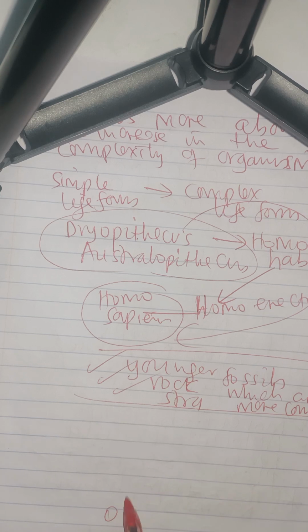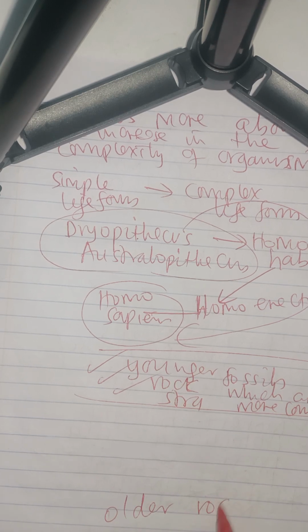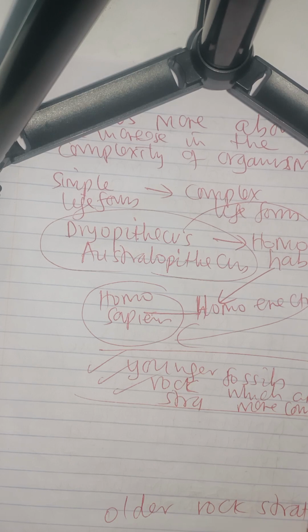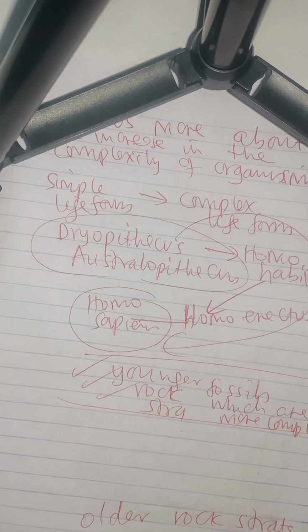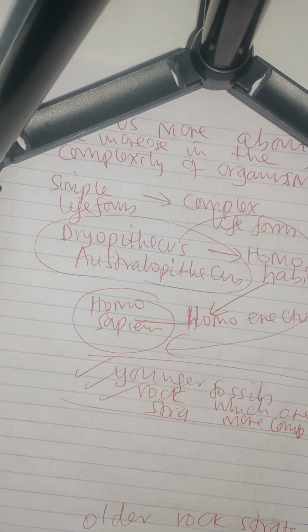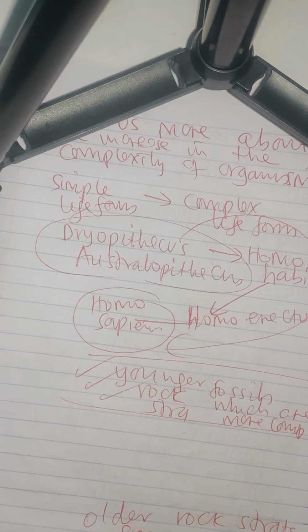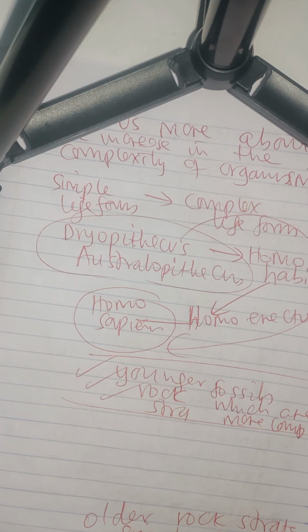But the older rock strata, just at the lower part of the earth's surface, would have simple forms of fossils.